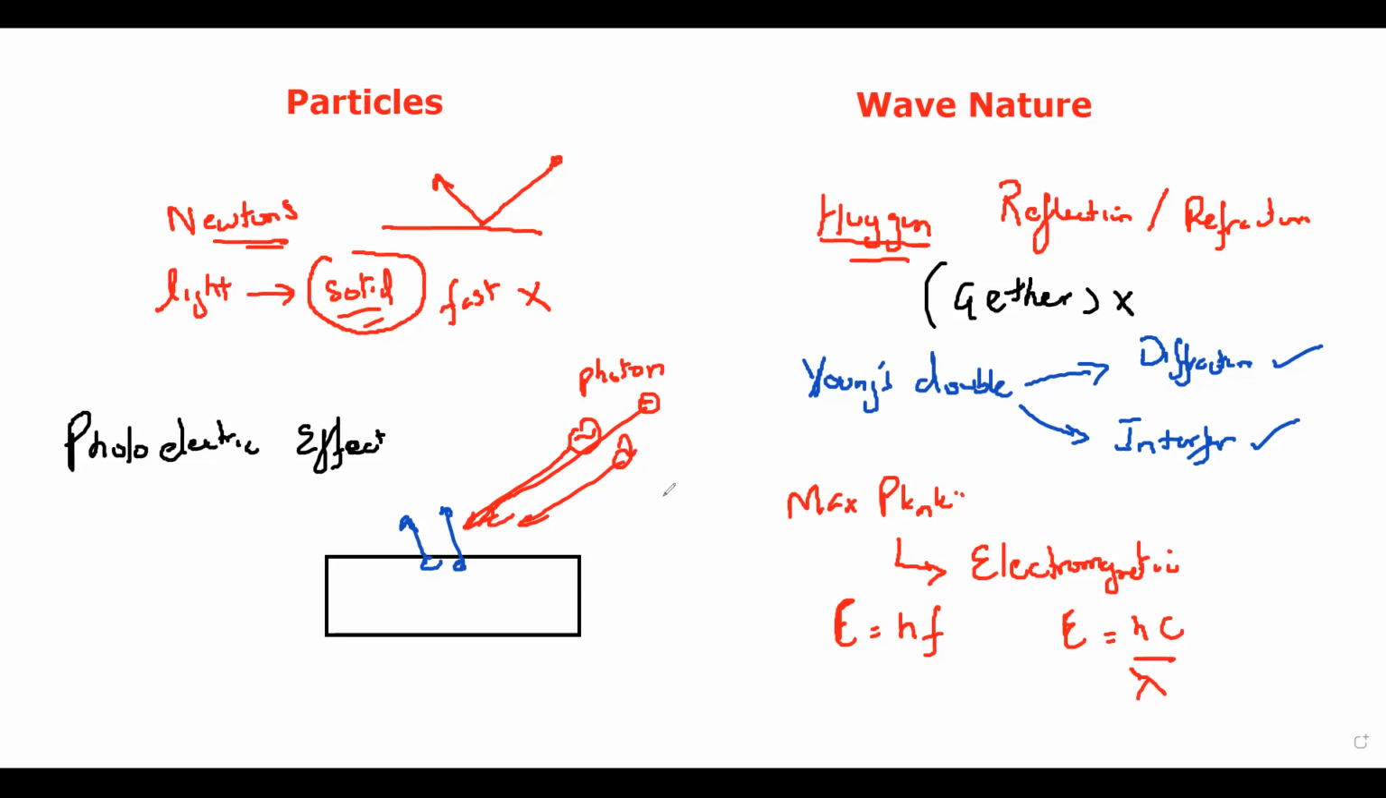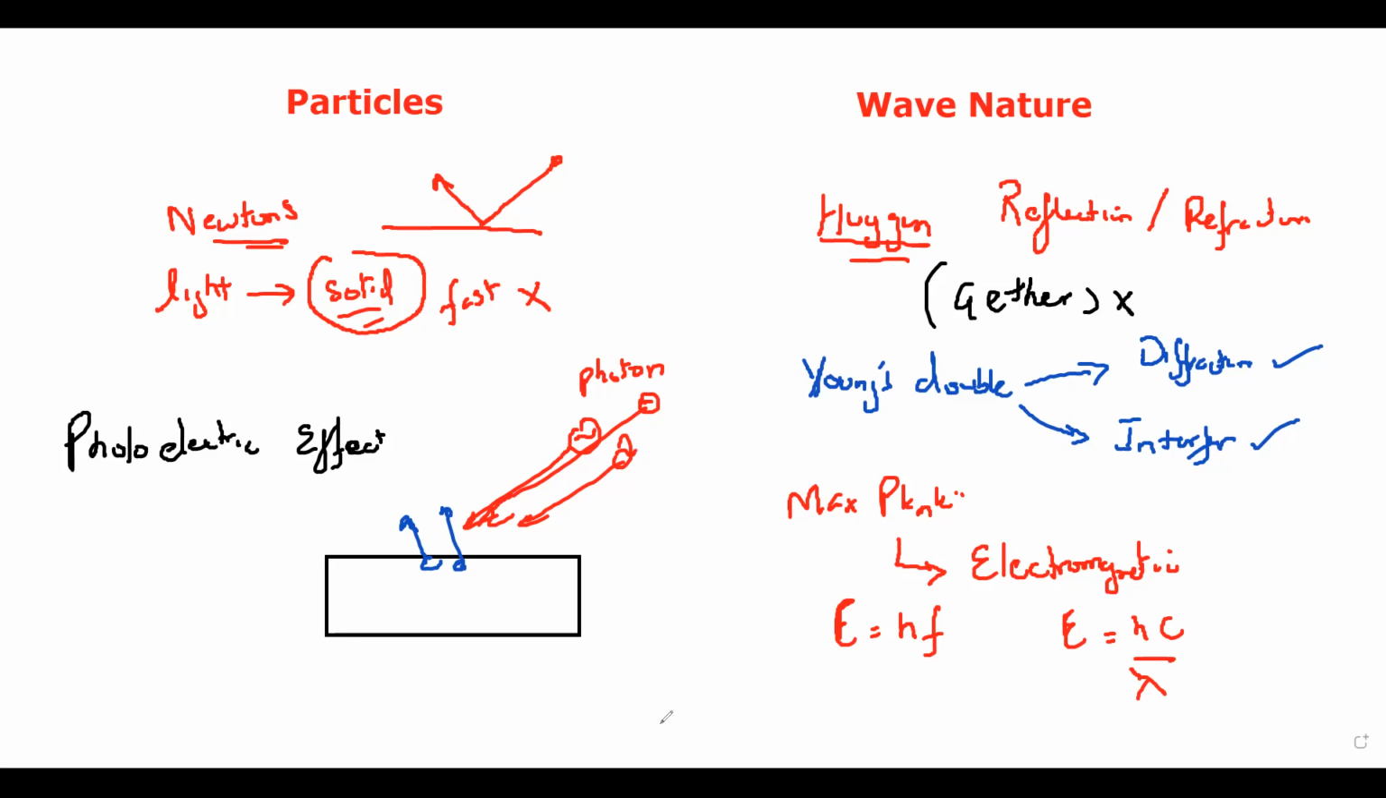And he suggested that the energy of the photon can also be calculated using the same formula that we use to calculate the energy of electromagnetic radiation, which is E equals hf, or E equals hc over lambda. Only particle nature can explain the photoelectric effect. The wave nature cannot explain it.